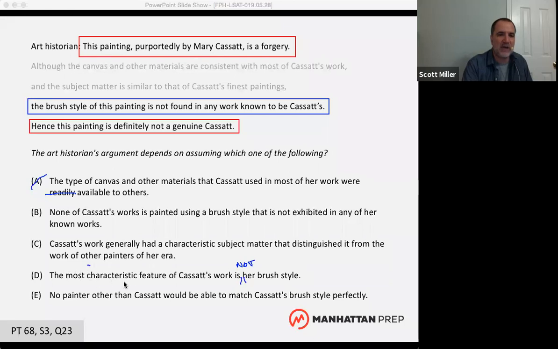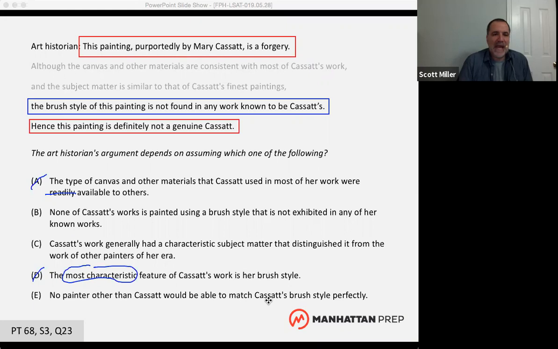So most characteristic is a problem for D. If we can eliminate maybe 2 or 3 answer choices without negating them, then if you're down to 2 answer choices and you have to choose between the 2 remaining, that's where the negation test becomes useful.